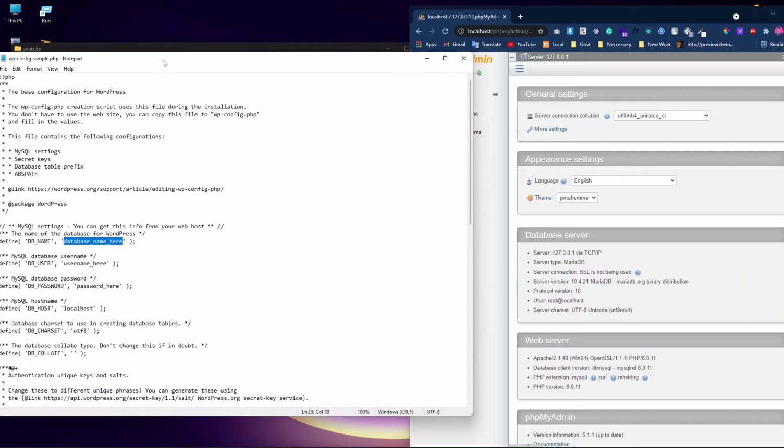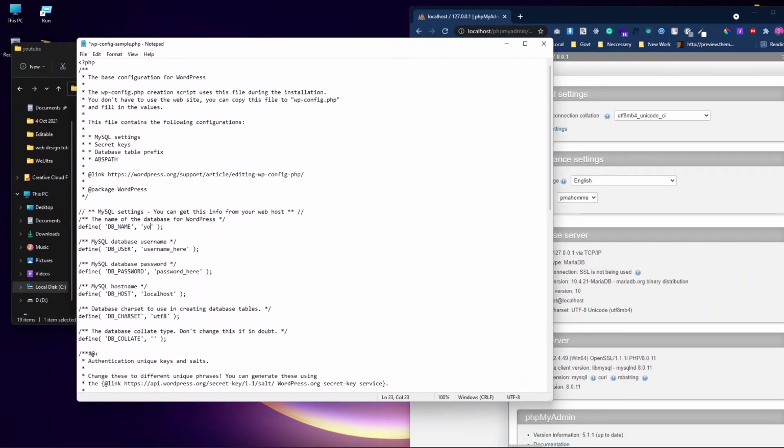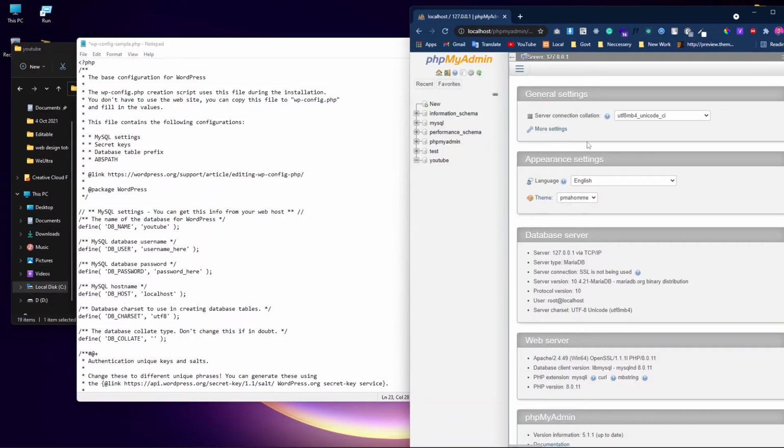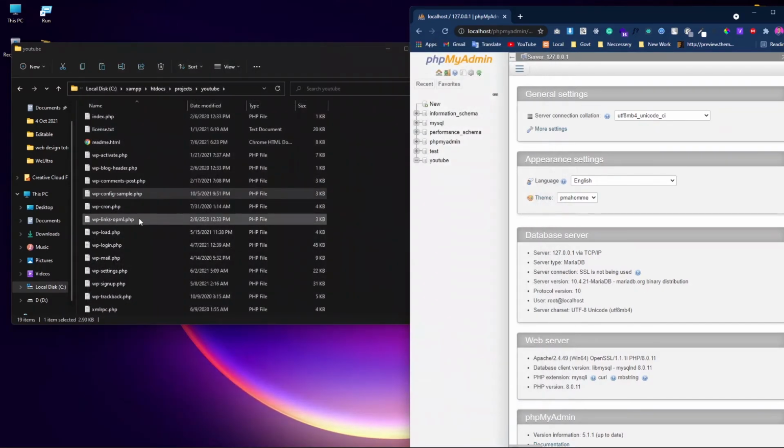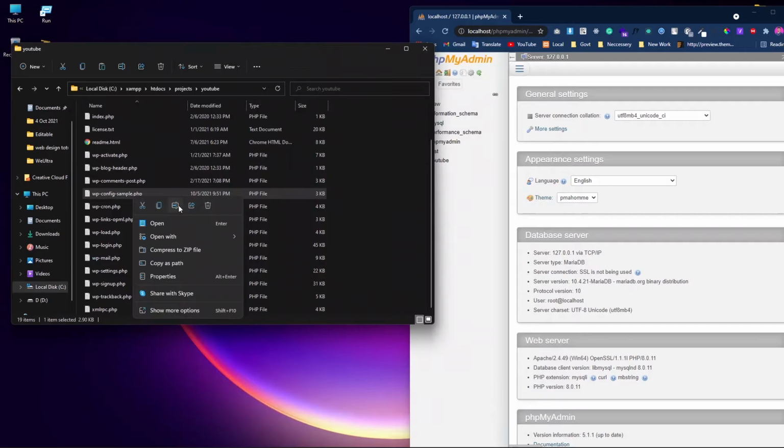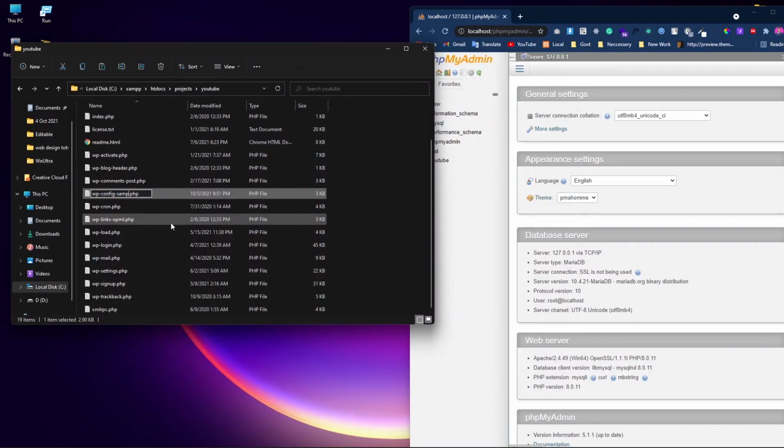Give your database name, YouTube, which you already created in phpMyAdmin. The username will be my name, the password will be 12345, and the host will be localhost. After this, just save and rename the file by removing "sample."